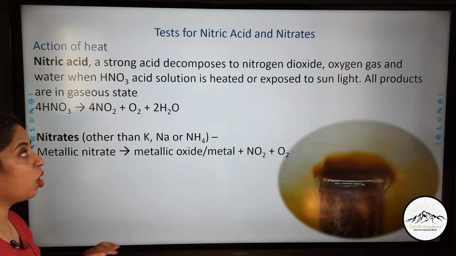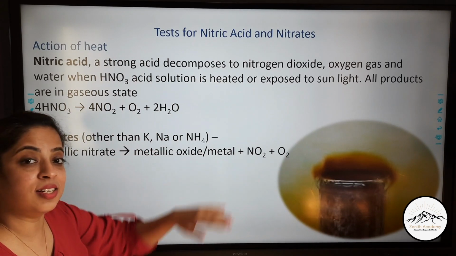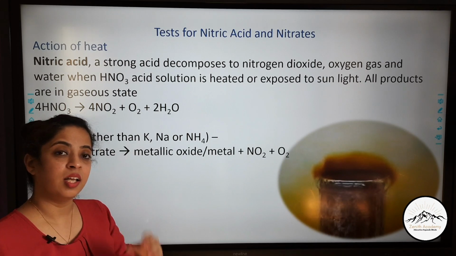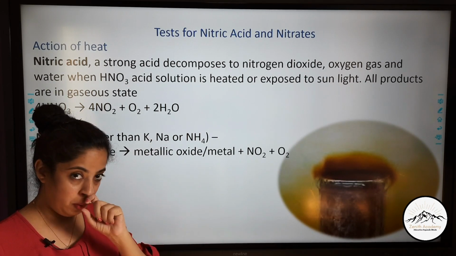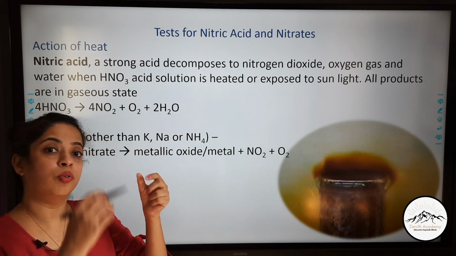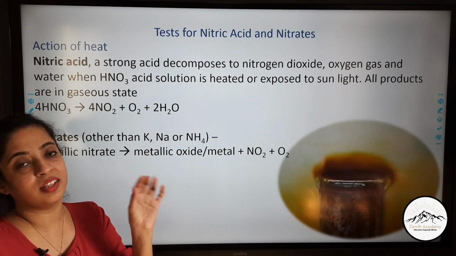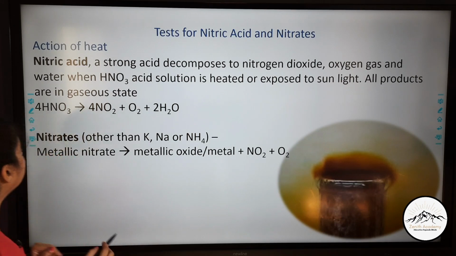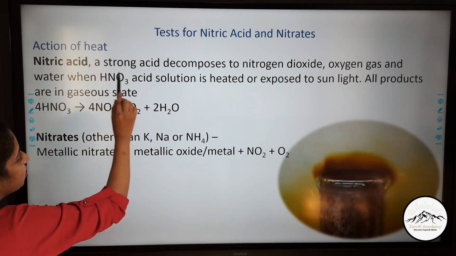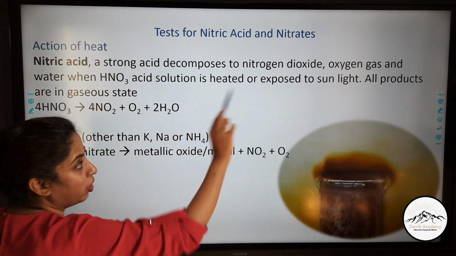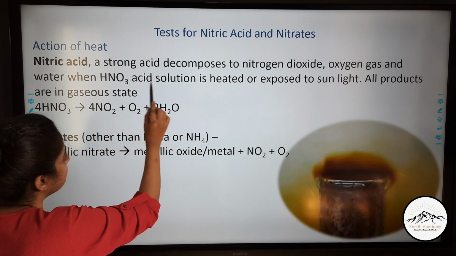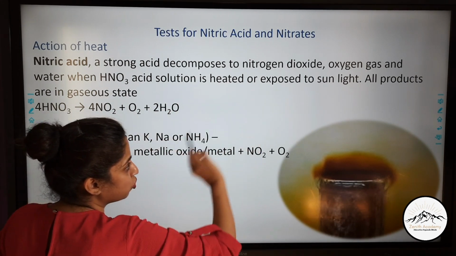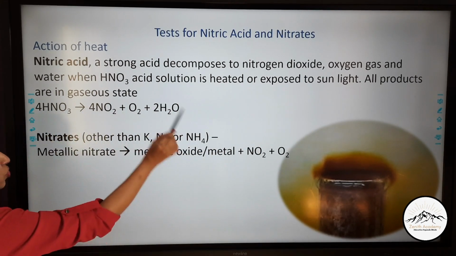Now let us talk about the tests for nitric acid and nitrates. How can we test the presence of nitric acid or nitrate? If you are given a test tube and told to find whether nitric acid is there in the test tube or not, how can you test? First is the action of heat. We know nitric acid is a strong acid and it decomposes to nitrogen dioxide, oxygen gas and water when the solution is heated or exposed to sunlight. We already know about this reaction.